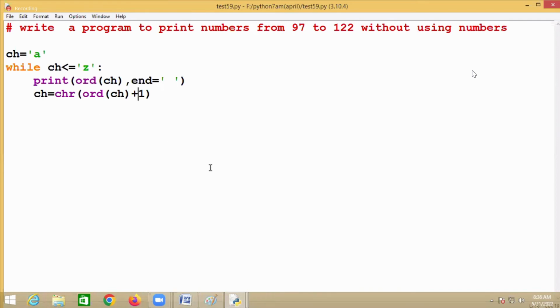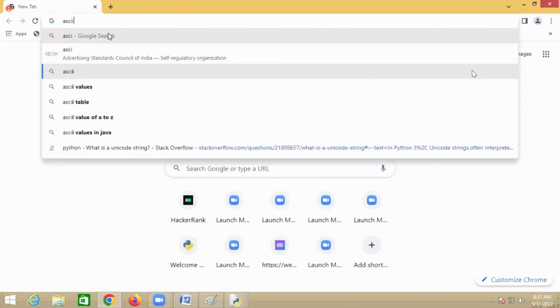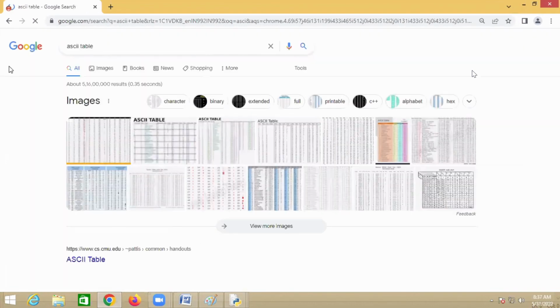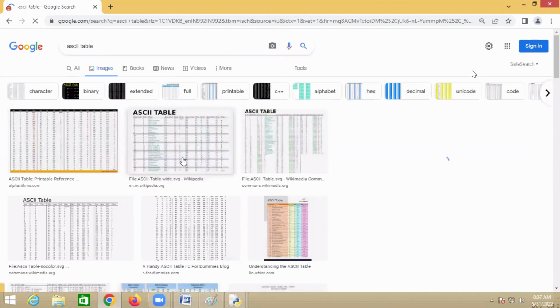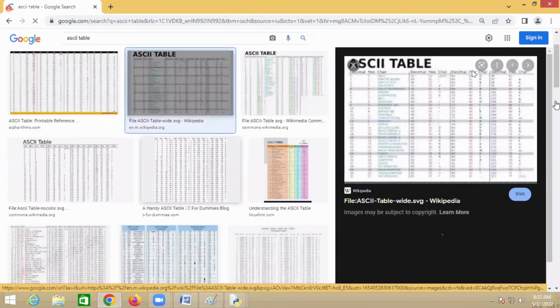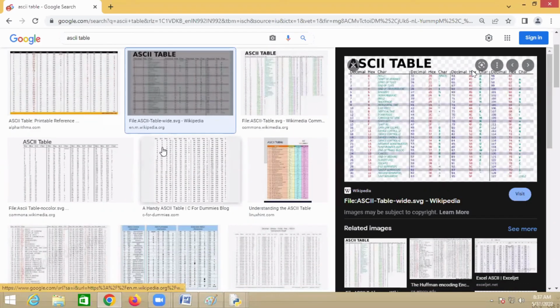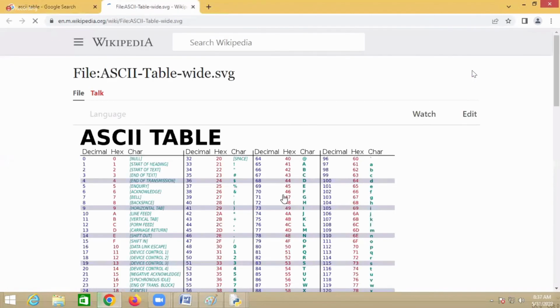Even if you don't want to use this one also, can I get the ASCII value of 1? Character and ASCII of that 1 or not? Yes. Okay, I can get the 1 ASCII value if you see the ASCII chart, right? Even you don't require to use that 1 also.